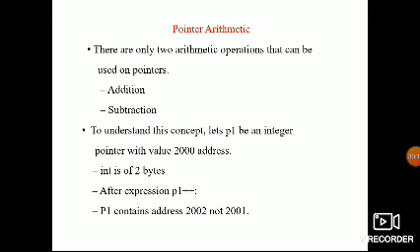So in the second rule, if we subtract 2 addresses, you will get a number, that is the number of elements. To get the number, first you subtract the 2 addresses and then divide by the size of the data type. What is the size of the data type? If I use float, divide by 4. If I use char, divide by 1. So you do the size difference and divide by the size of the data type.